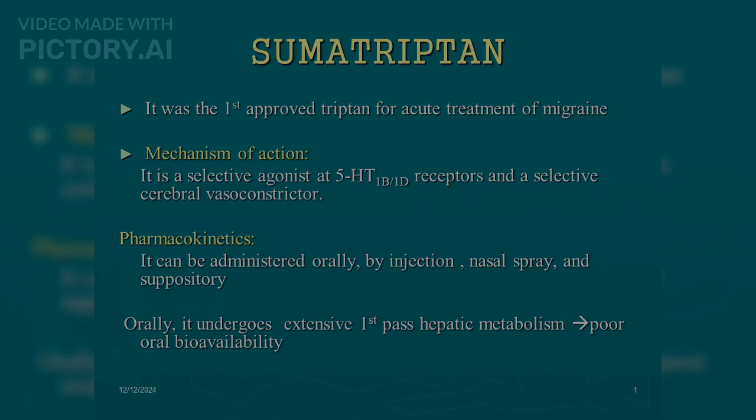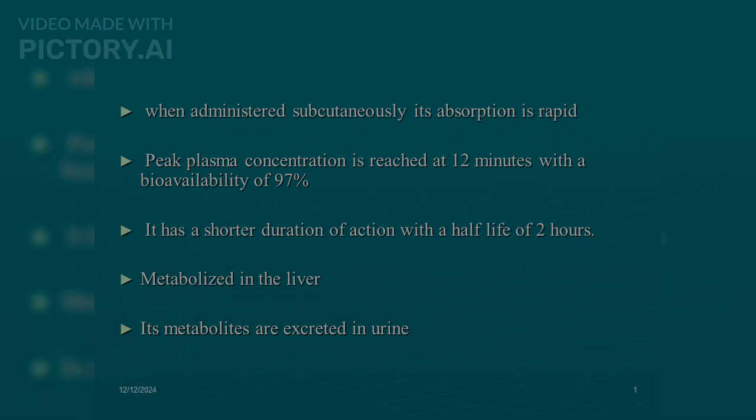Sumatriptan was the first approved triptan for acute treatment of migraine. Mechanism of action: it is a selective agonist at 5-HT1B and 1D receptors and a selective cerebral vasoconstrictor. Pharmacokinetics: it can be administered orally, by injection, nasal spray, and suppository. Orally, it undergoes extensive first-pass hepatic metabolism, hence poor oral bioavailability. When administered subcutaneously, its absorption is rapid. Peak plasma concentration is reached at 12 minutes with a bioavailability of 97%. It has a short duration of action with a half-life of 2 hours. Metabolized in the liver, its metabolites are excreted in urine.